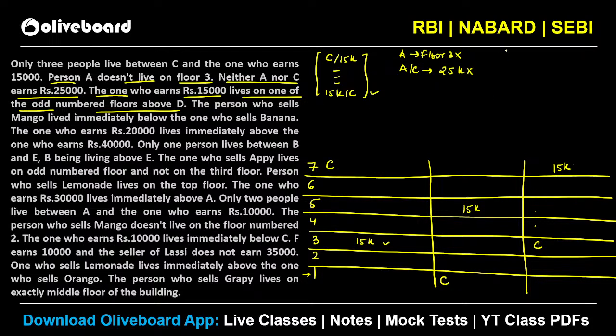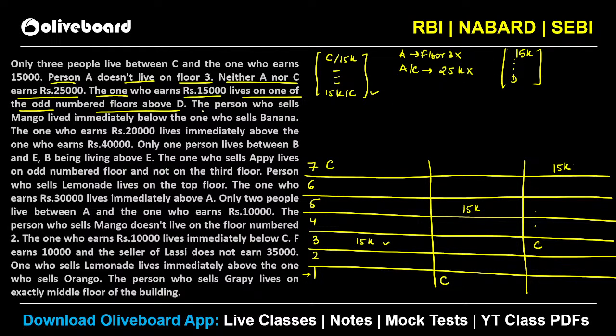And we know that C has to be somewhere above D, right? That is also a situation. Not C, sorry. 15K has to be somewhere above D here. Okay. So 15K जिसका earning है, he has to be somewhere above D. Okay. Let's write it down.